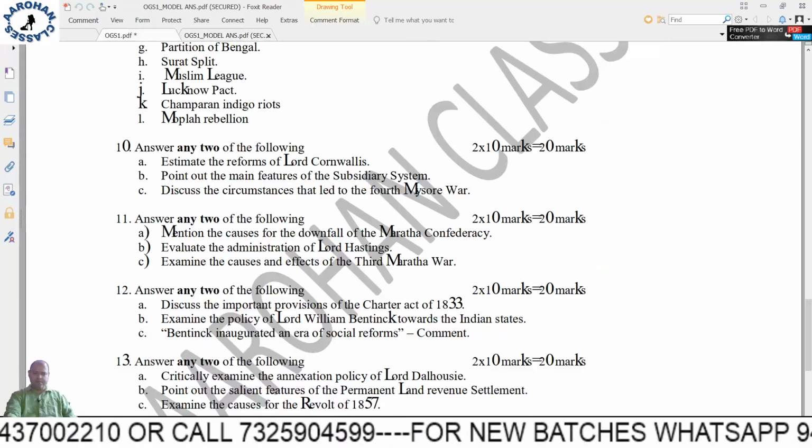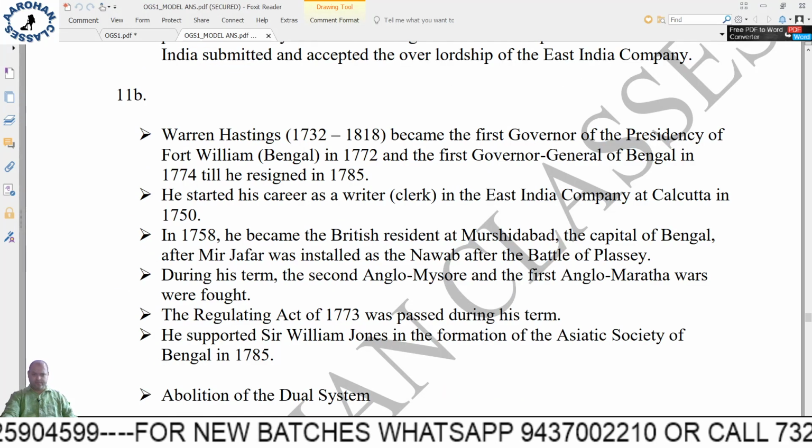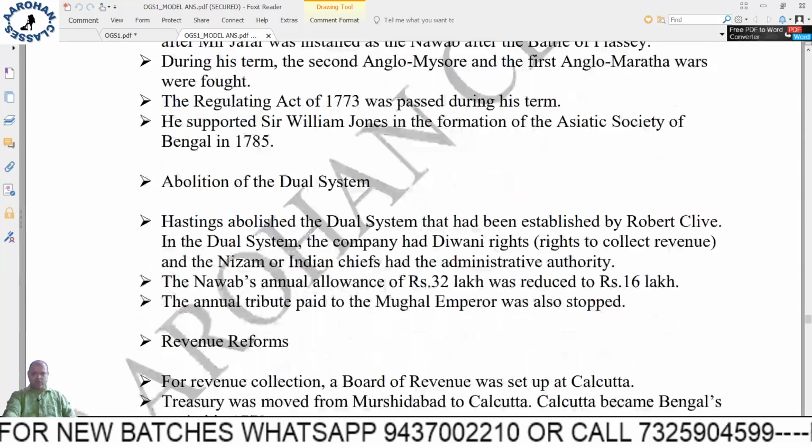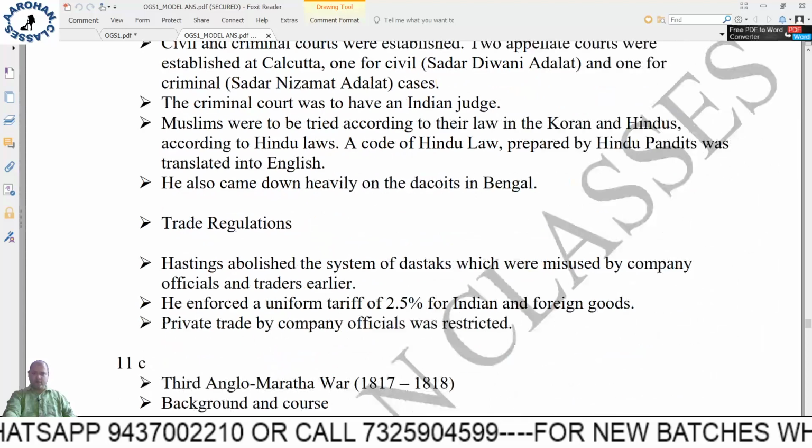Next, 11b, evaluate the administration of Lord Hastings. So abolition of the dual system, revenue reforms which were brought by him, judicial reforms, trade regulations.